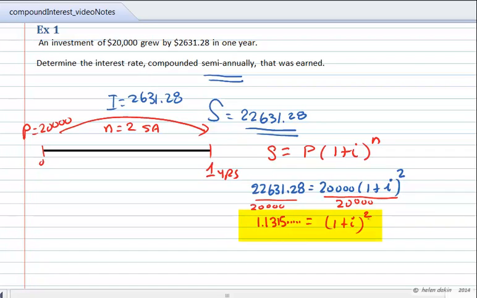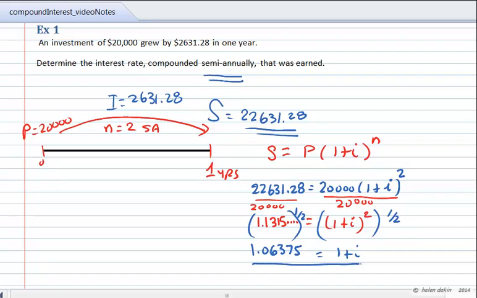How do we eliminate that exponent of 2? Well, we raise both sides to the reciprocal exponent. So we'll raise both sides to the power of 1/2. In other words, take the square root of both sides. So we've got 1 plus I to the exponent 1 is equal to 1.135, whatever is on your calculator display, raised to the power of 1/2. And when you work that out on your calculator, you will end up with a value of 1.06375. And that's equal to 1 plus I.